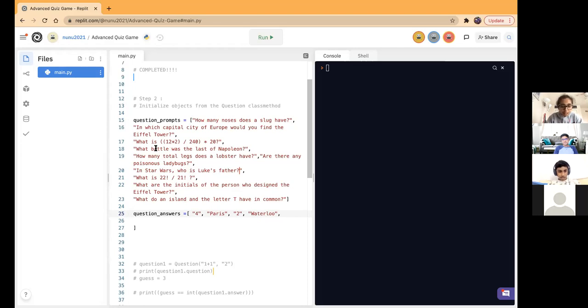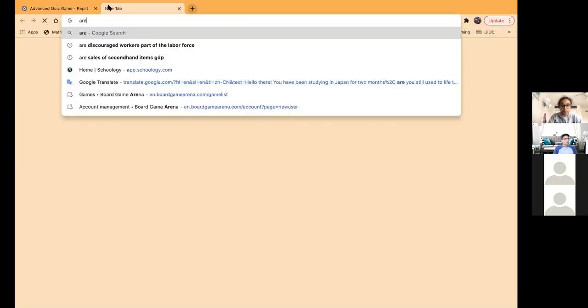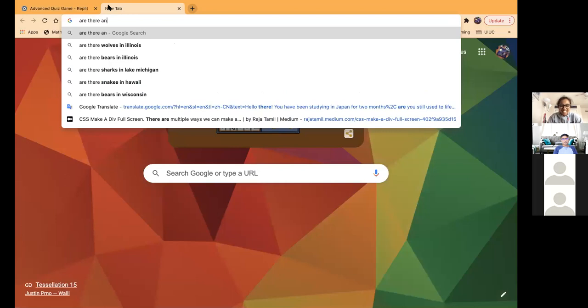Got you. How many total legs? 10. Are any red ladybugs poisonous? I think so. No, I don't think there are. Pretty sure. And if I'm wrong, then it looks like I'm going down if I find one.